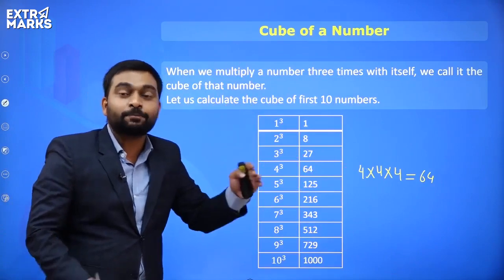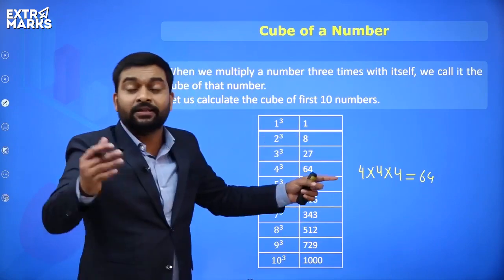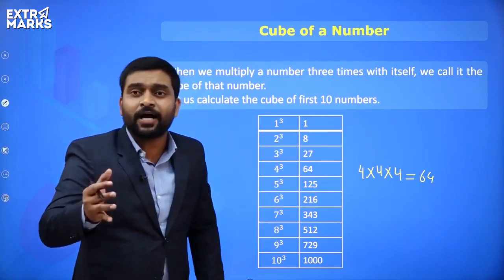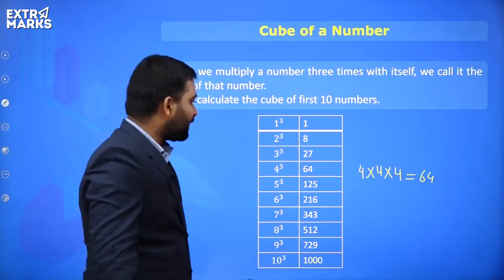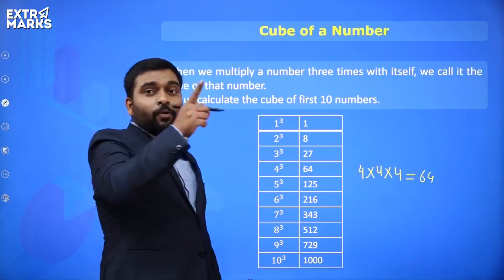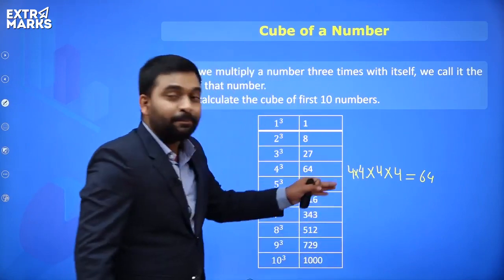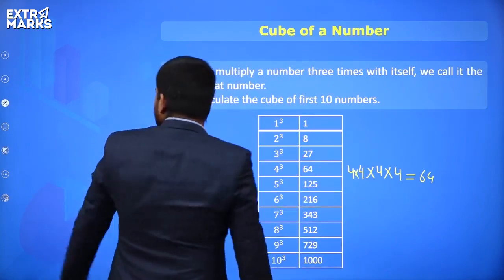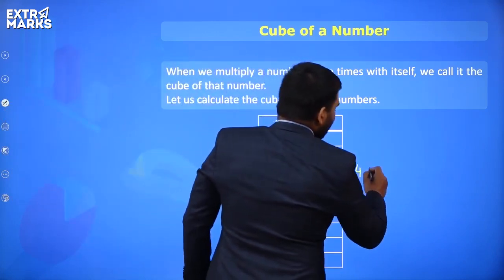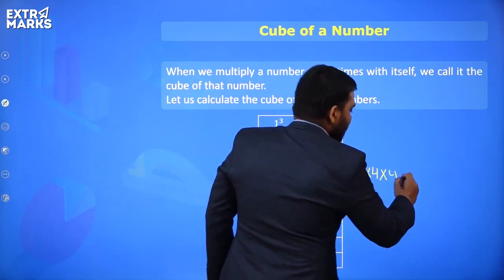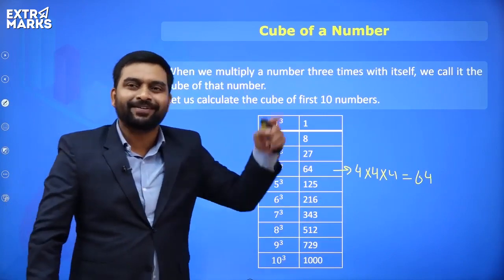And remember, everyone, that was the question in the very beginning. There was a person who was plucking or gathering flowers. On Sunday, she gathered 1 flower. On Monday, she gathered 8 flowers. On Tuesday, she gathered 27 flowers. And on Wednesday, how many flowers will she gather? So we made a mistake over there. What was the mistake? We multiplied 4 times. That was a mistake. We will multiply only 3 times. So 4 into 4 into 4, that is 64 flowers she will gather on Wednesday. That was a mistake we made earlier also, right?